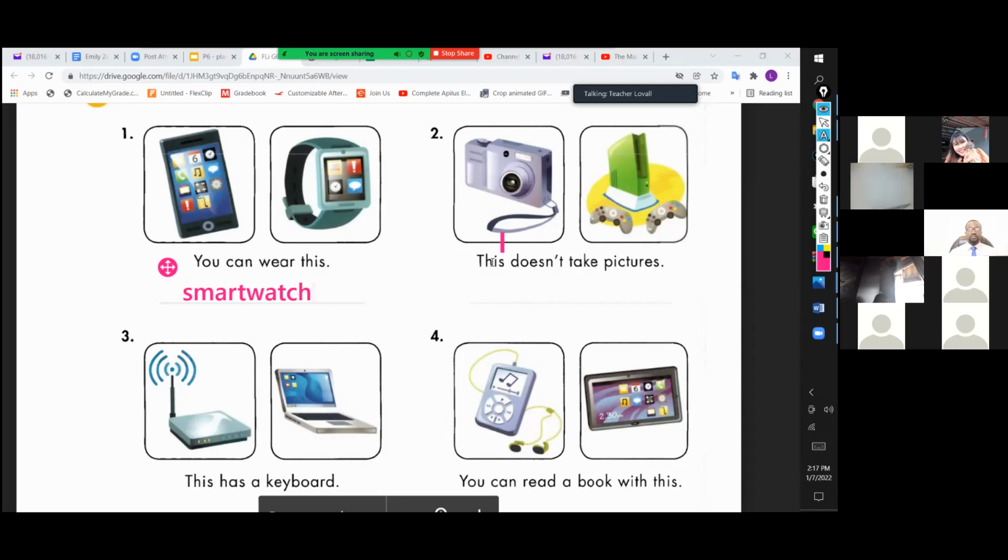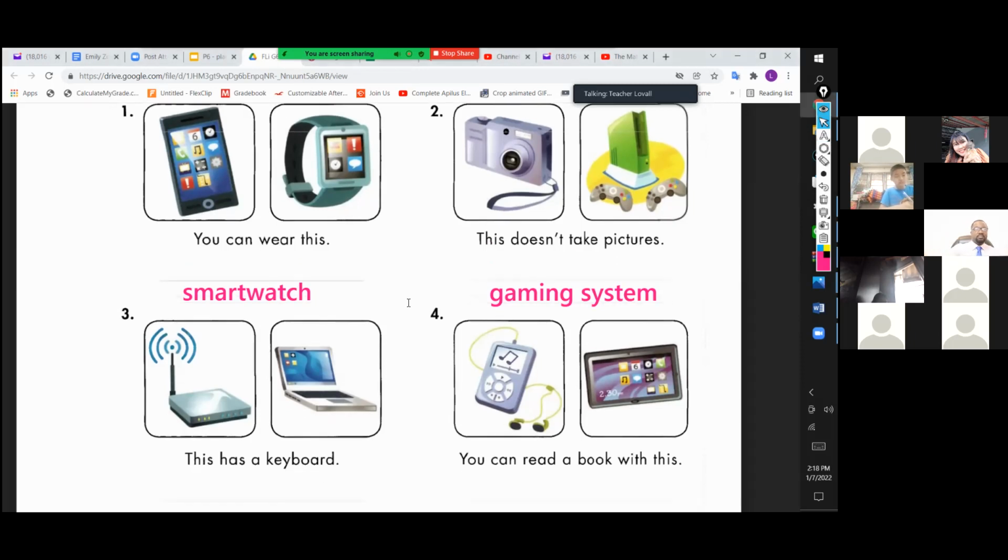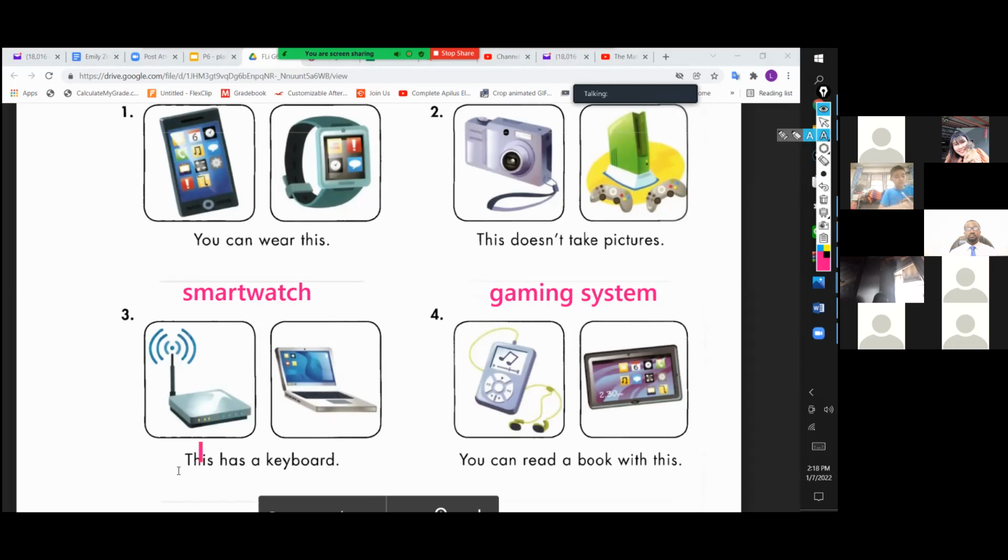Nini, number 2, this doesn't take pictures. Is that a camera or a gaming system? Gaming system. Good, thank you for the pronunciation. So gaming system. All right, and Nini, let's do one more, number 3. This has a keyboard. Is it a router or a laptop? Laptop.